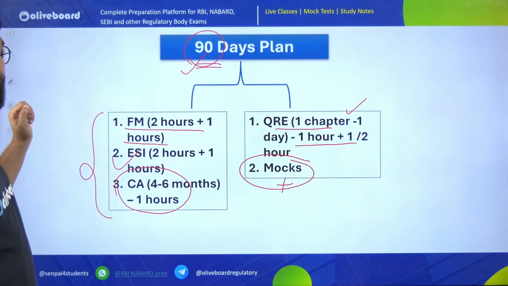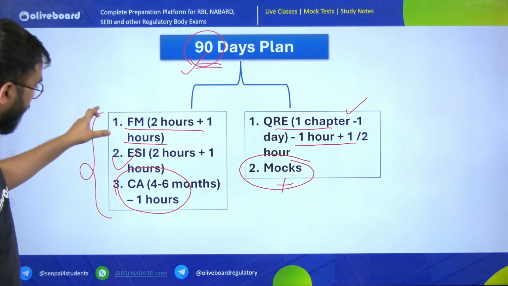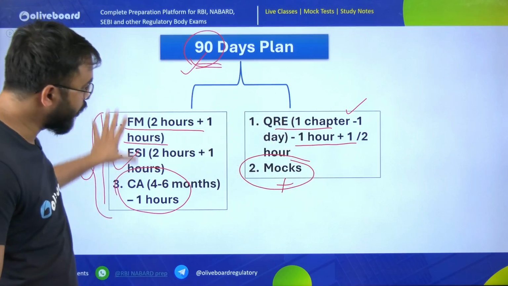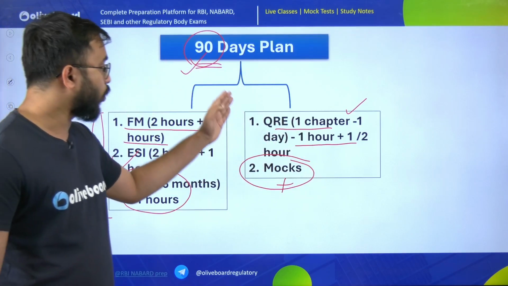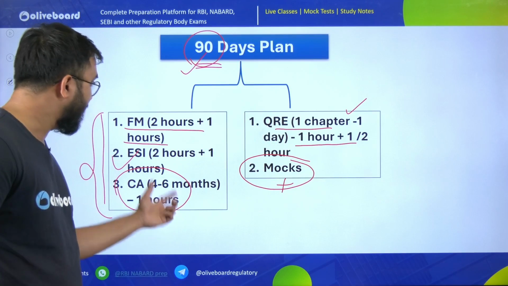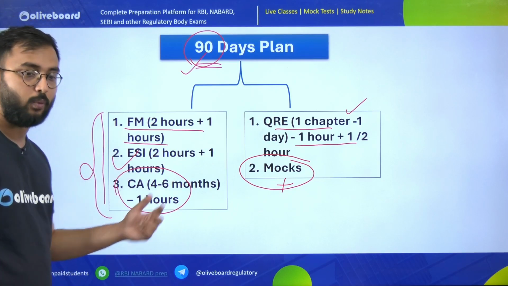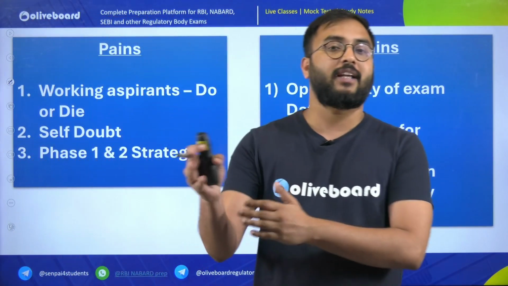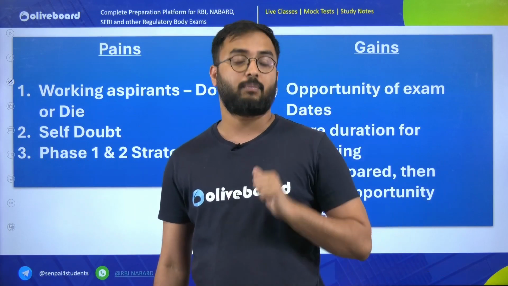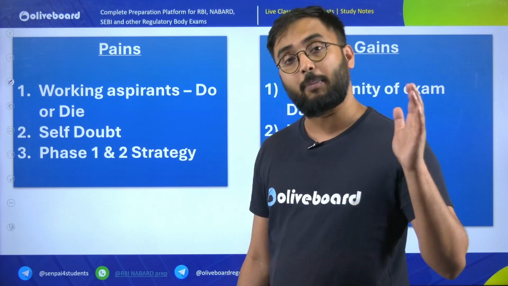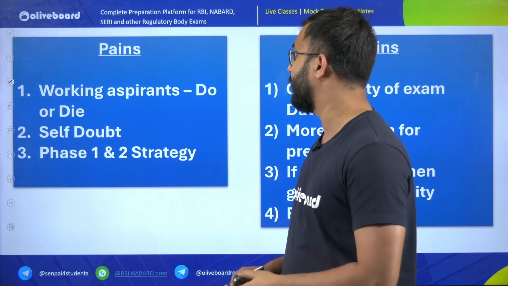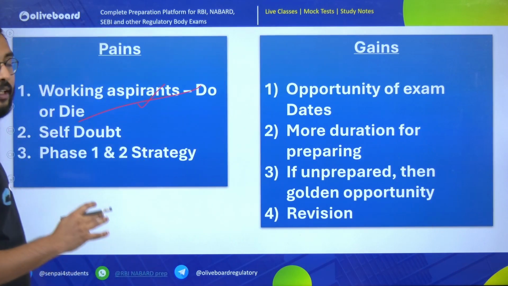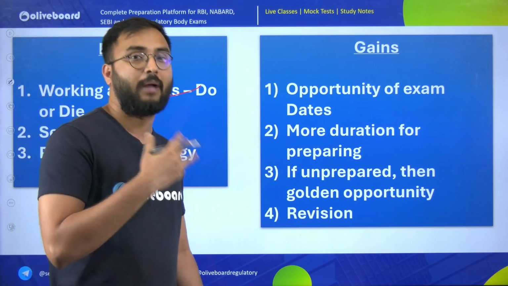Now, if you have 90 days with you, this is the plan related to the core subjects and QRE, that is, total integrated preparation. Your quant, reasoning, English and current affairs are covered, as well as finance, management and ESI. So now, what are the pains and gains a full-time RBI Grade B student is facing, as well as a professional, that is, a person who is doing a job and also preparing for RBI Grade B? First, the working aspirant: it is a do or die situation, because only 90 days are there. They would be under the threat of time, that is, how to manage overall time.